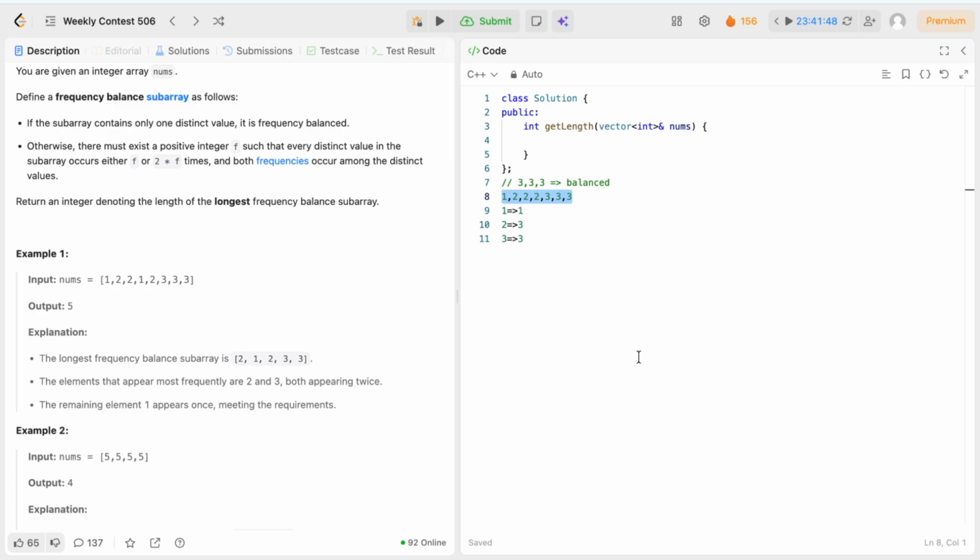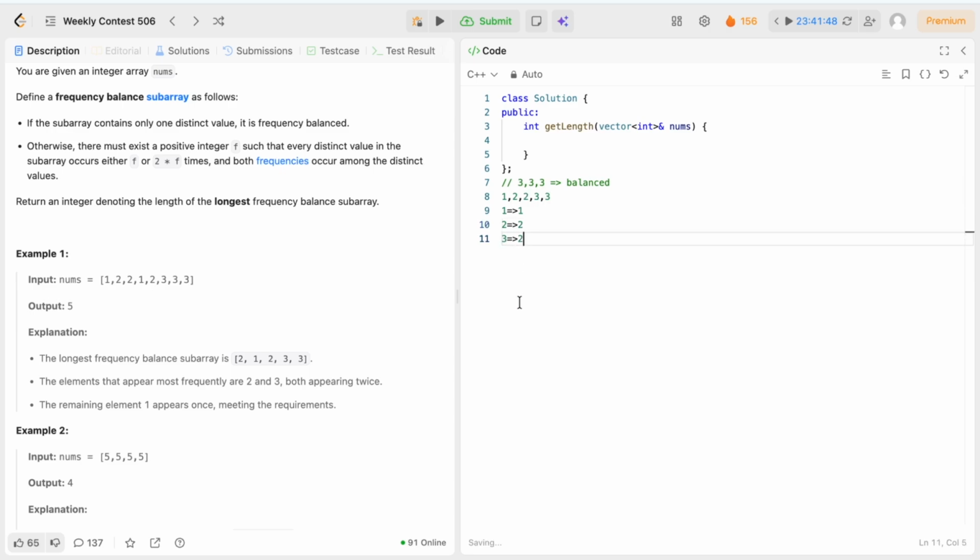But if I add one more 1, then okay. If I remove 1, 2 and 1, 3, then count of 2 is 2 and count of 3 is 2.